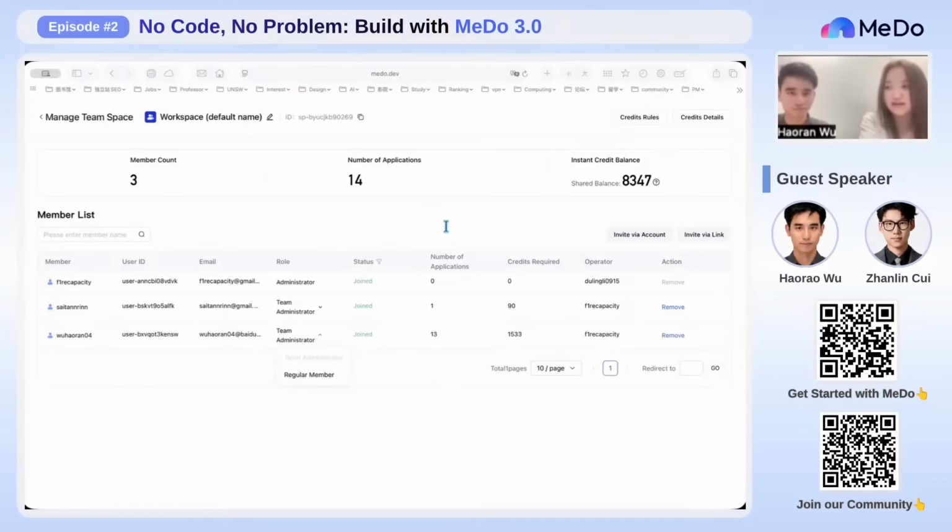Yeah, it's going to make the collaboration much more efficient. Yeah, I love this one.